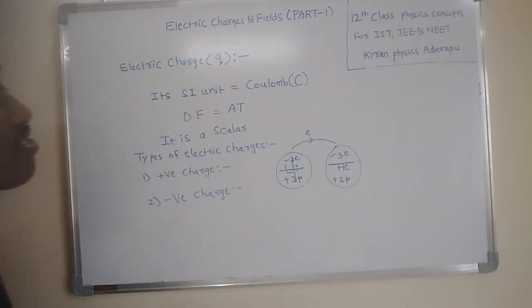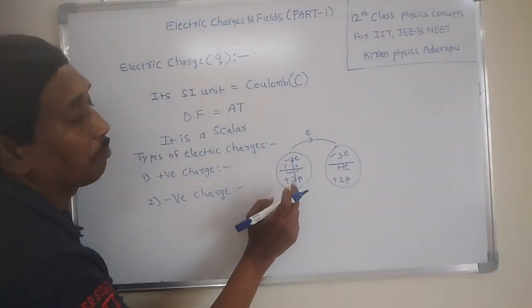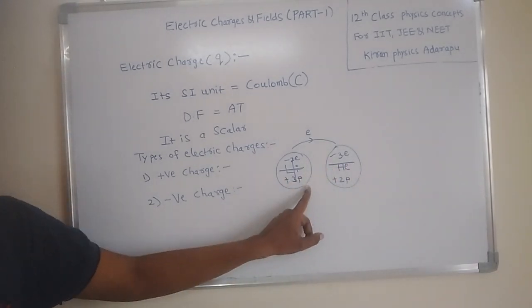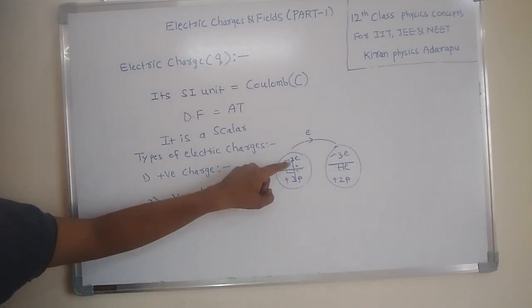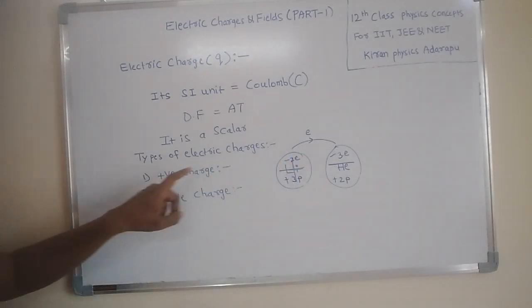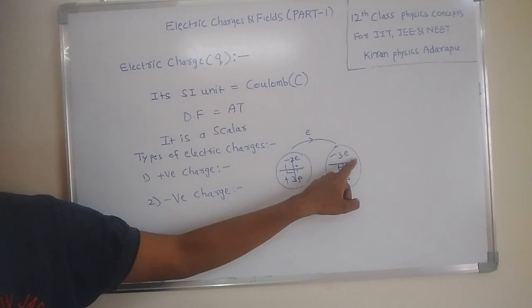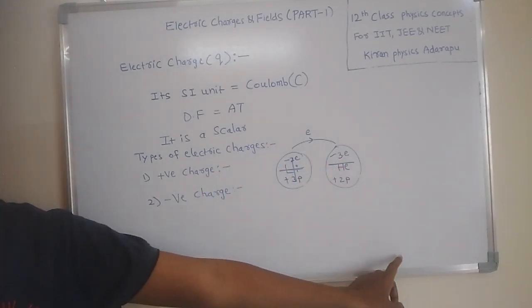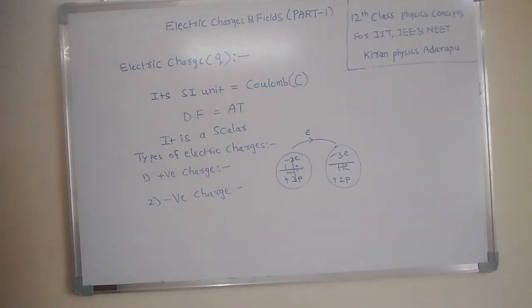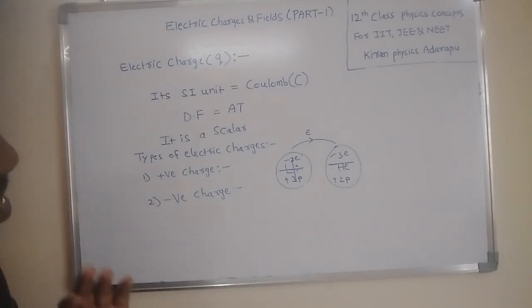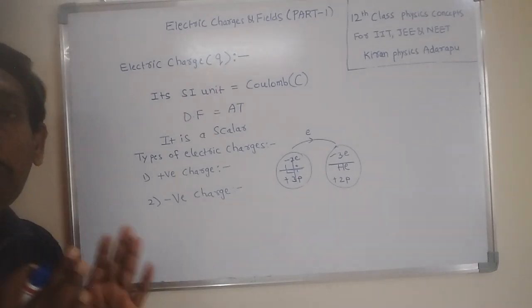Now this atom presents positive charge and that one negative charge, which means these two bodies are getting charged. One requires some electrons, but the other has an excess of electrons. That means the deficiency of electrons in a body is considered positive charge, whereas the excess of electrons in a body is called negative charge. In this way the body is getting charge. Due to the transfer of electrons, the body is getting charges. That is a simple procedure.